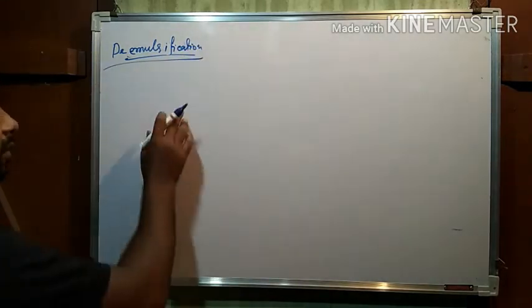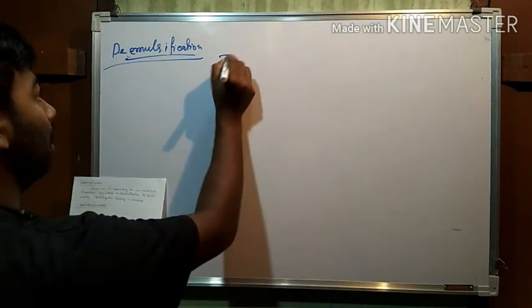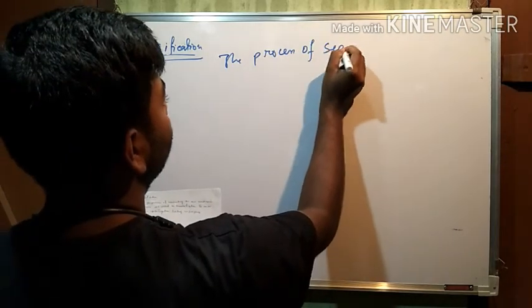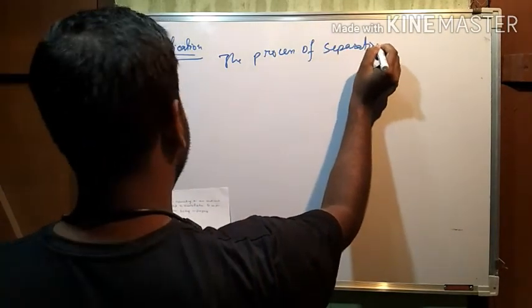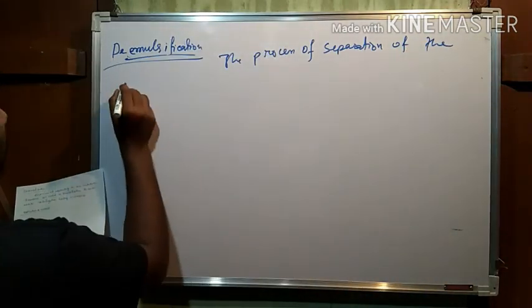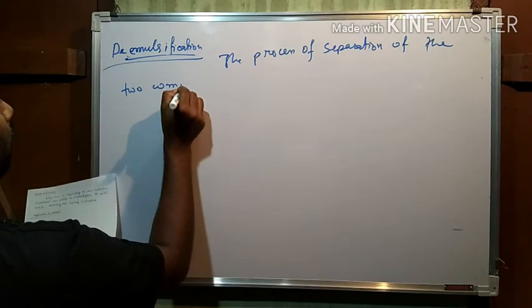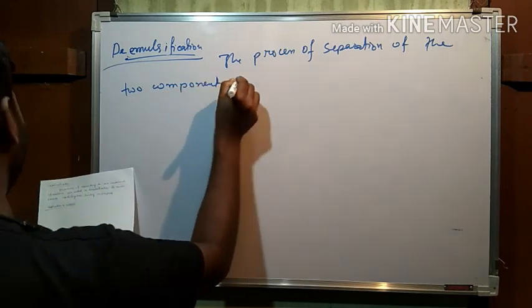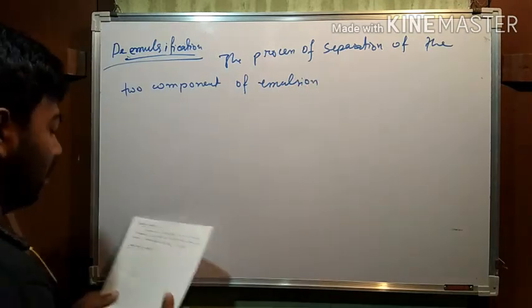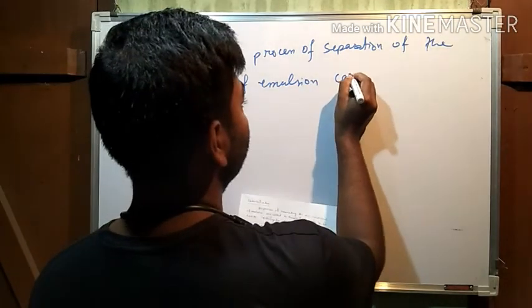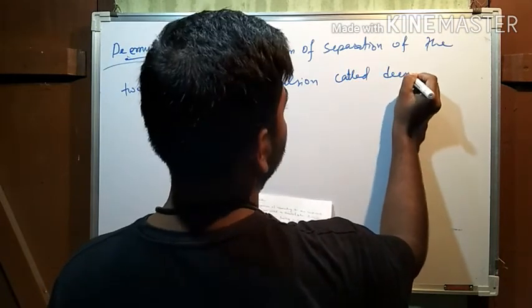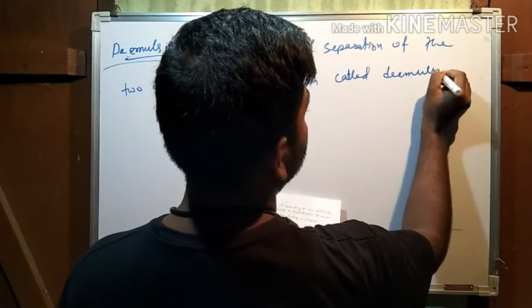The process of separation of the two components of an emulsion is called de-emulsification.